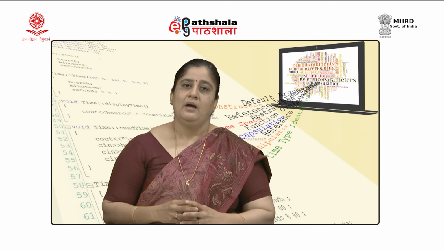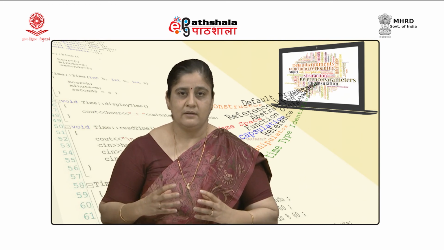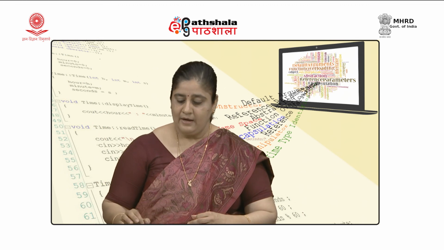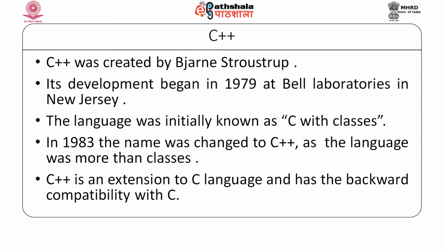So, C++ was invented, and C++ was created by Bjorn Stroustrup. It was developed in 1979 at Bell Laboratories in New Jersey. The language was initially known as C with classes, but in 1983 the name was changed to C++ as the language was more than classes.